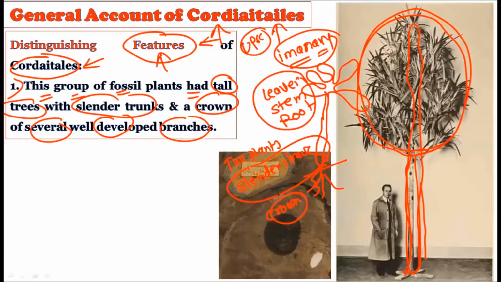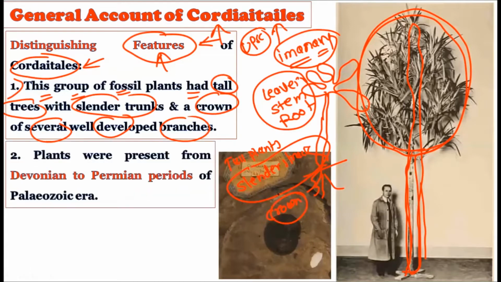Such a type of design is there for these particular plants which dominated Mother Earth in the Palaeozoic era. Now see the second characteristic: these plants were present from the Devonian to the Permian period of the Palaeozoic era. So you have to remember to give the period, from where to where these plants dominated Mother Earth, right from the Devonian period to the Permian period.